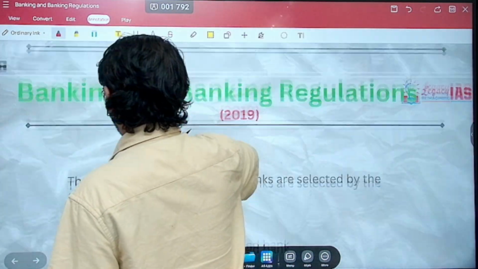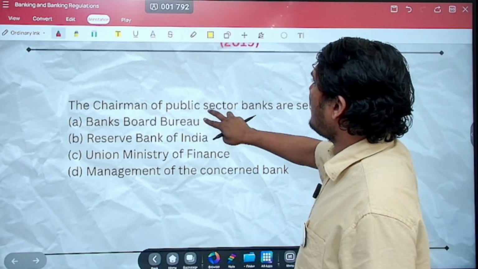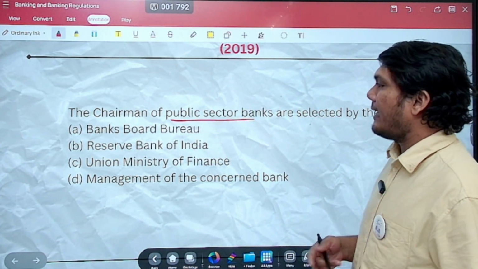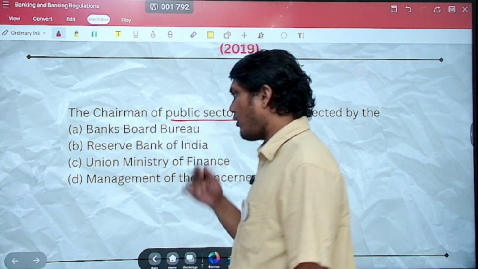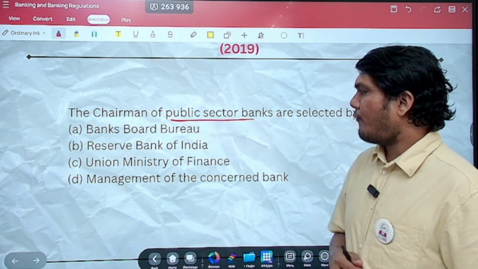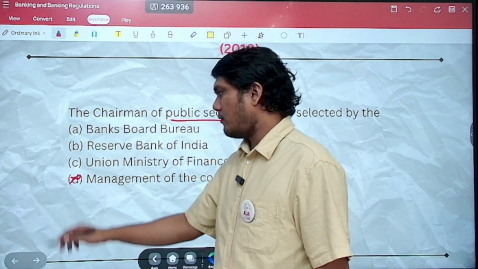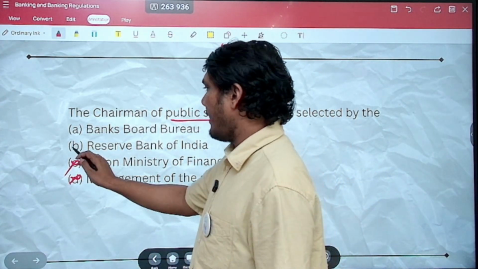Let's move ahead. Next question asked in 2019. Again, a very factual question. The question asks, the chairman of the public sector banks are selected by option A, Banks Board Bureau, B, Reserve Bank of India, C, Union Ministry of Finance, D, management of the concerned bank. The concerned bank does not. Union Ministry does not. RBI does not.